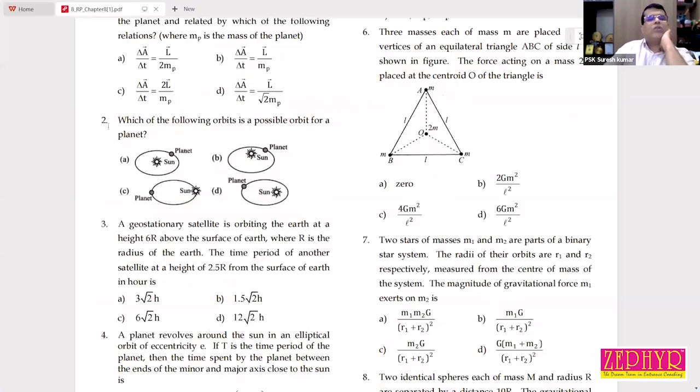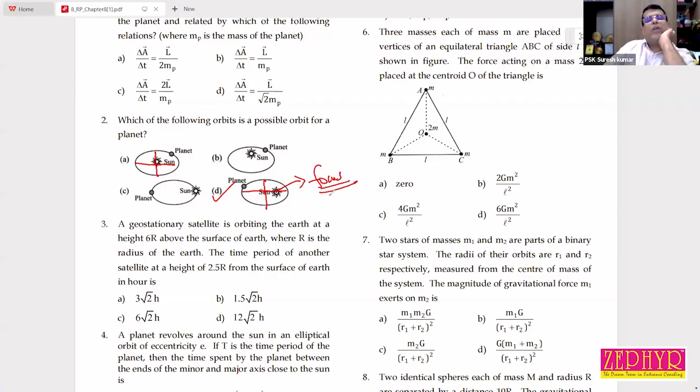Then question number 2. Which of the following orbits is possible orbit for a planet? Sir, option A. In option A, see the sun is at the center. It is not possible. Option B. Option D may be correct because this is center and this may be the focus.